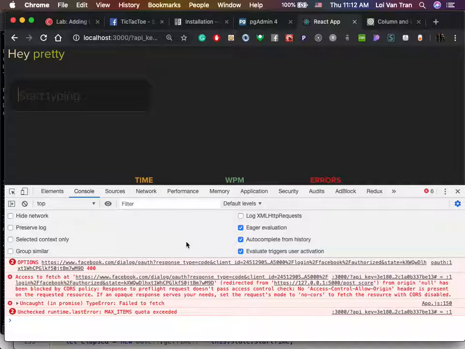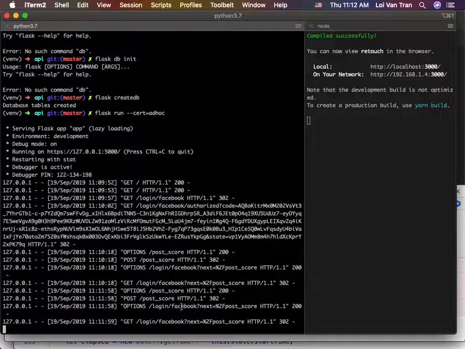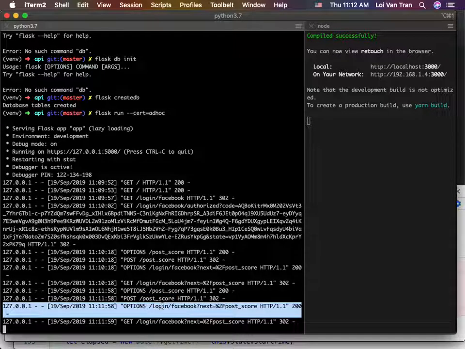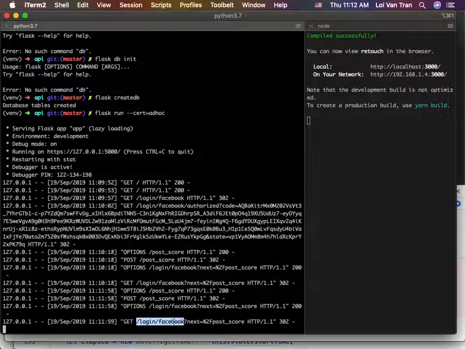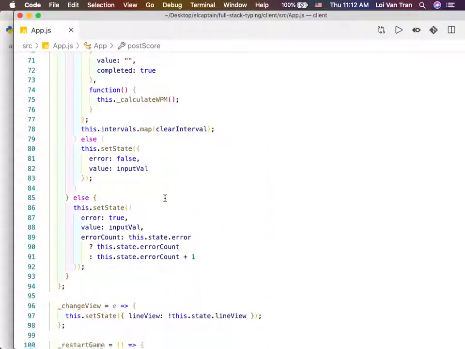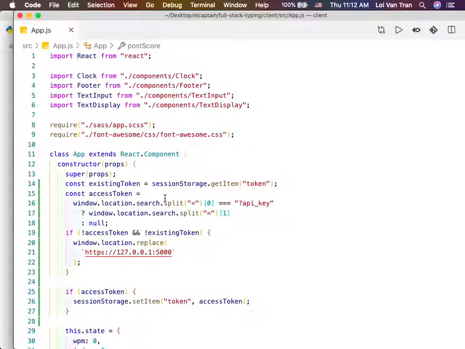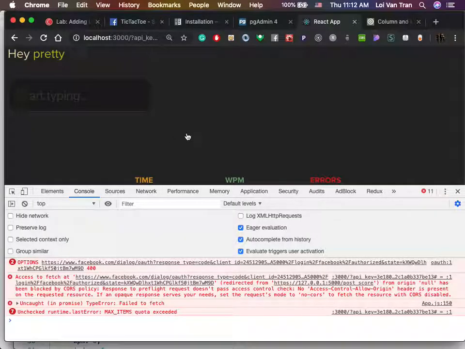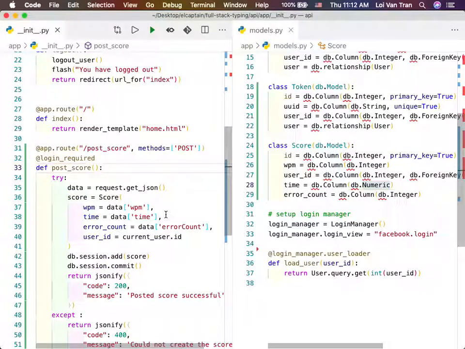So go back to the server logs. The post score is going through above, but then it's saying you're not logged in. So it's trying to kick you over to Facebook. So that's not what we want. So somehow your login is not going through. Do you have the header thing in here? So in the server, are you reading from the headers? Okay, hold on. The user loader thing. Yeah, you forgot that piece of code.